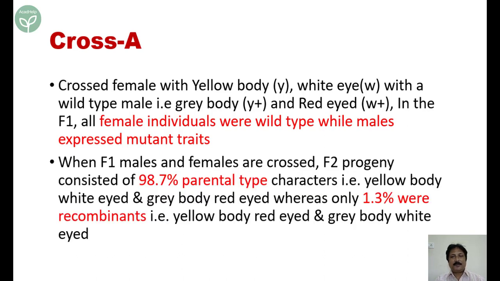When F1 males and females were crossed, now see, this is another dihybrid cross, two characters are being studied. What do we find? 98.7% were parental type and very, very low, that is 1.3%, were recombinants. Now, how did we get such a result? Let us try to understand this.